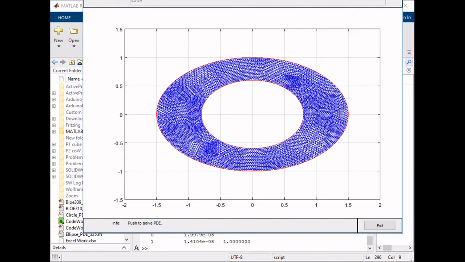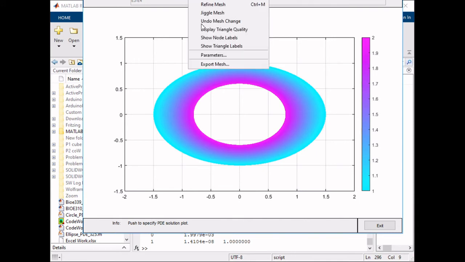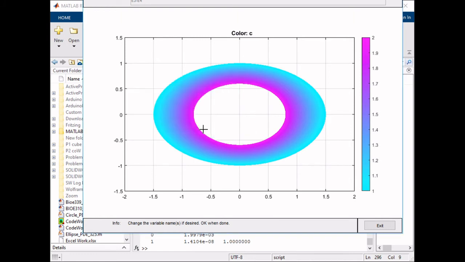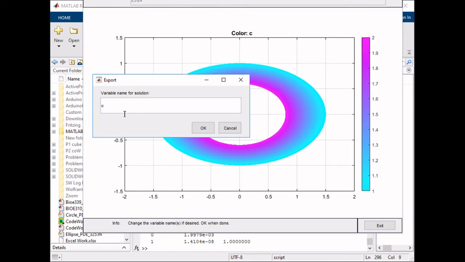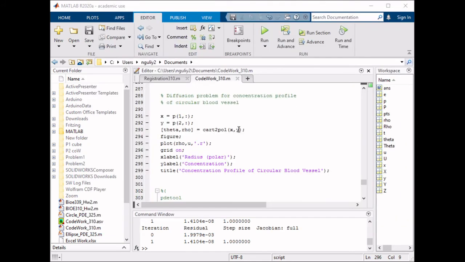Okay, so then we're just gonna do the same thing. We're gonna press solve. You get this nice figure here, to a scale as well. And we're gonna do the same thing. So we're gonna go into mesh, export mesh. I'm gonna label these as maybe uppercase P, just so you could see a variation from the other one. And we're also going to export our solution. I'm just gonna put it as uppercase U, just for variation. Now those are gonna be exported here.